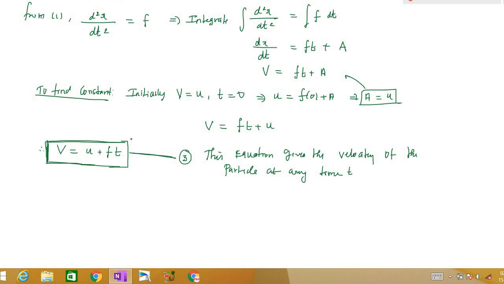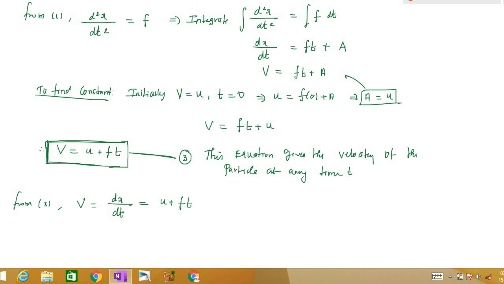Now, from 3 what we have? From 3 we have v is equal to u plus ft, or v is the same as dx by dt. So this is the same as u plus ft. This is what we have from equation number 3.